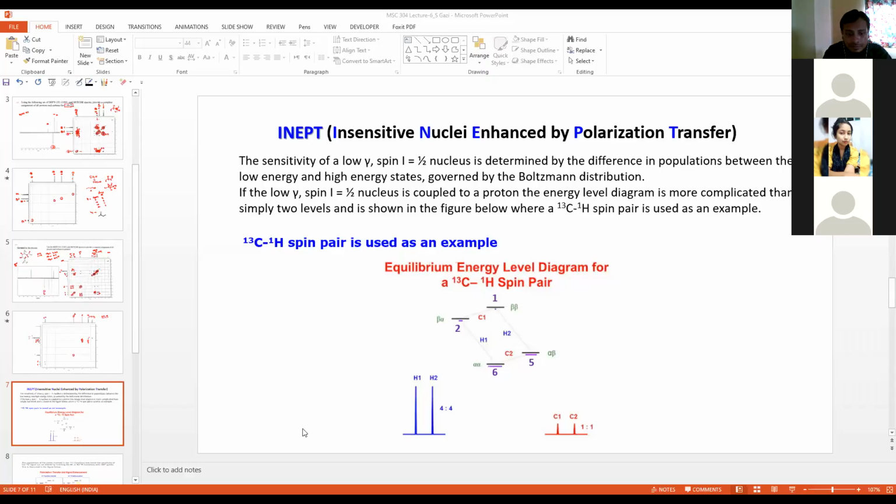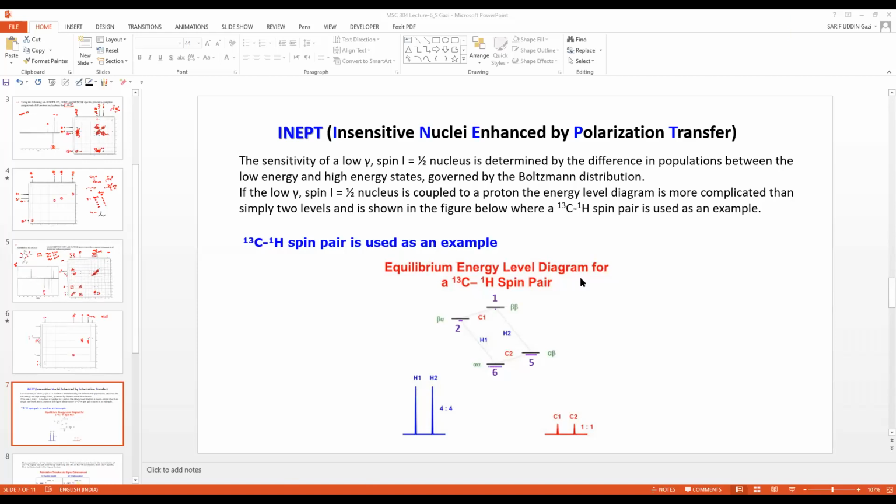Your screen is visible, right? You can see the screen? No, sir. No? Oh, it got disconnected actually. That's why I'm asking. Let me share the screen again quickly. It is visible now, right?